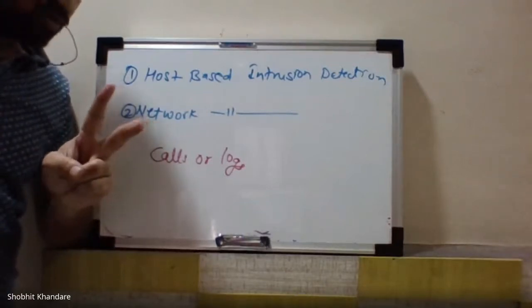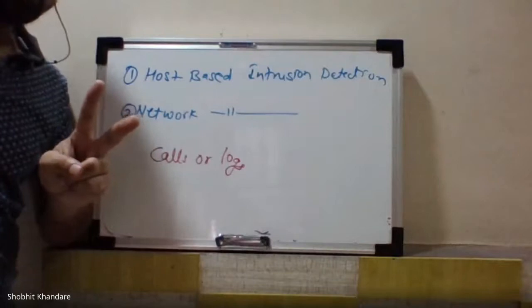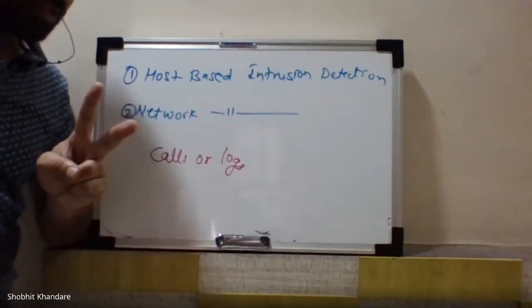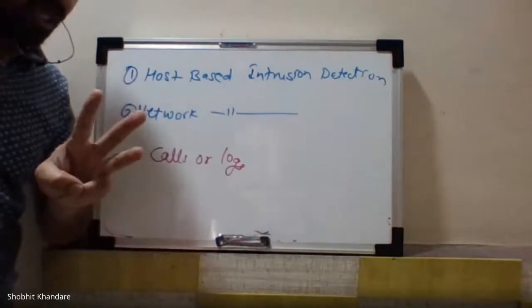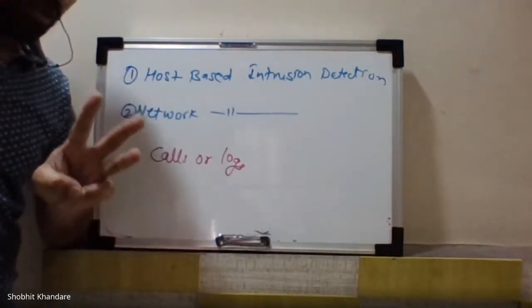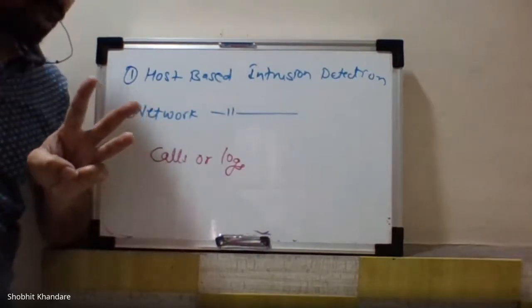Number two, network connections to that machine. Number three, applications installed on the host machine.